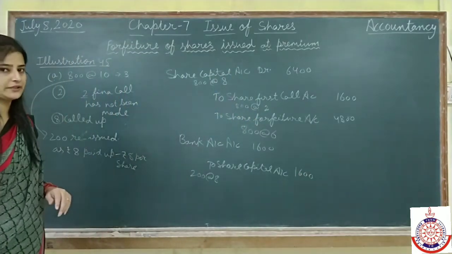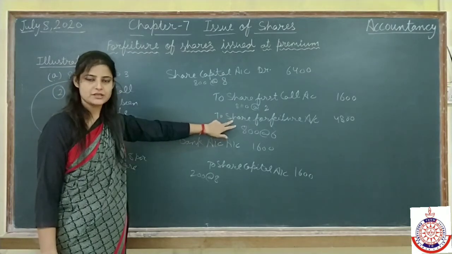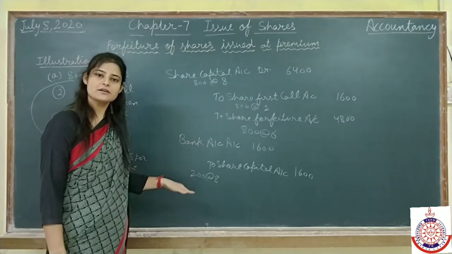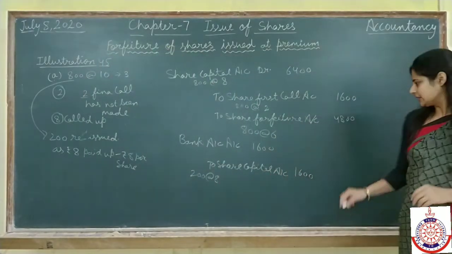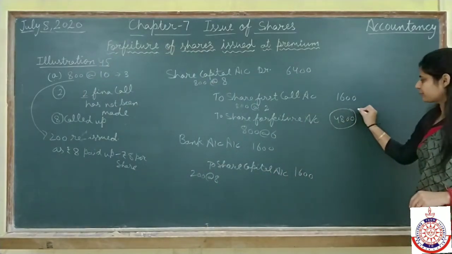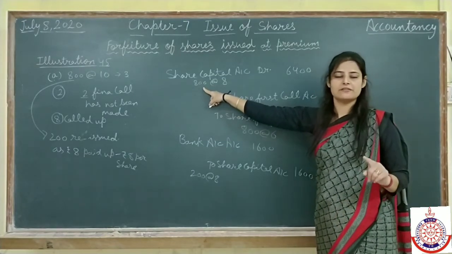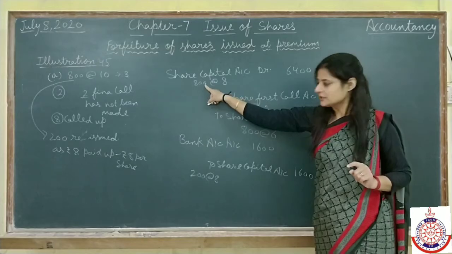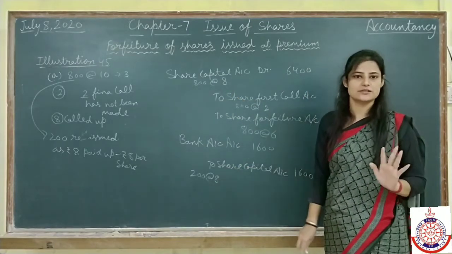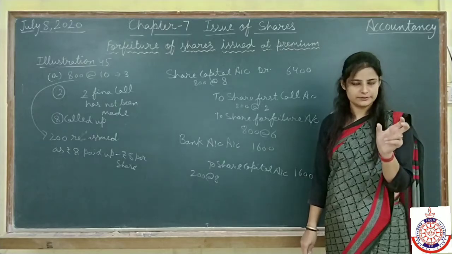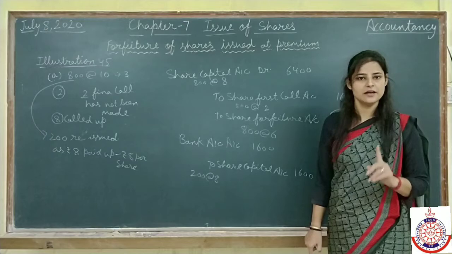Now come to the capital reserve. Out of this share forfeiture, 200 shares are reissued. Now see, this 4,800 is a profit for total 800 shares, because we have forfeited 800 shares. But we reissued only 200 shares, which means those 200 shares have gone. So the profit on those 200 shares we can transfer to capital reserve account.